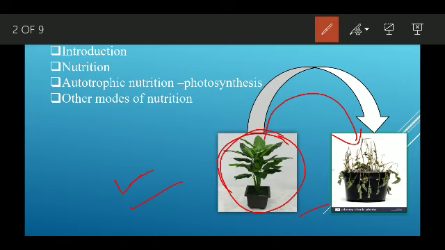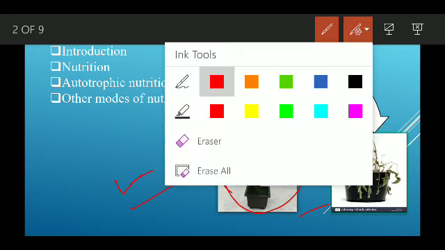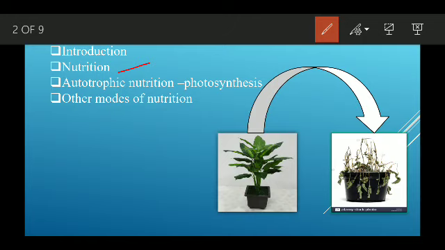The second thing is nutrition. As we discussed earlier, these living organisms perform a number of activities. If you talk about the plant, it has to grow, it has to maintain its life. So for that it requires some kind of energy, and that energy it gets from its food.